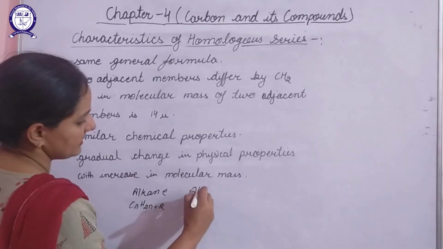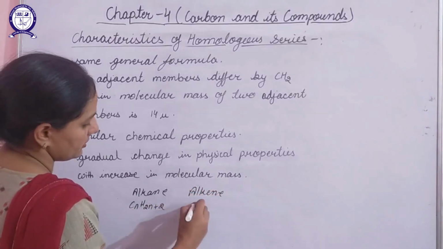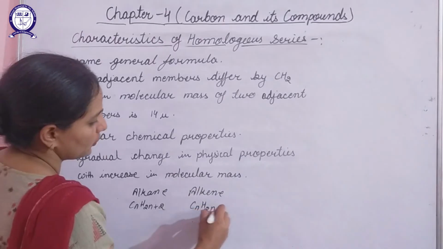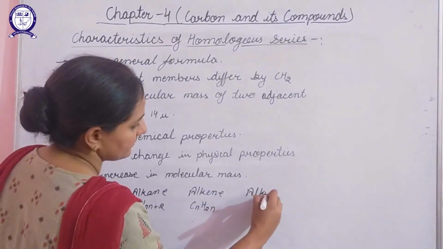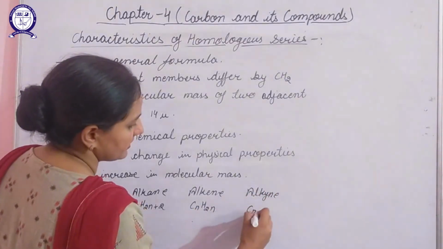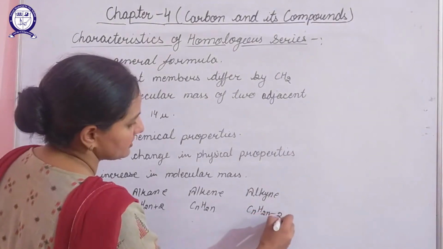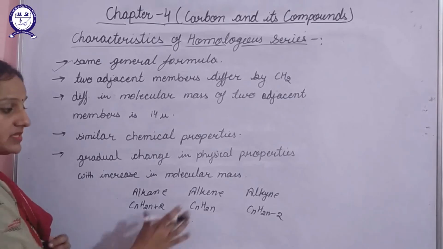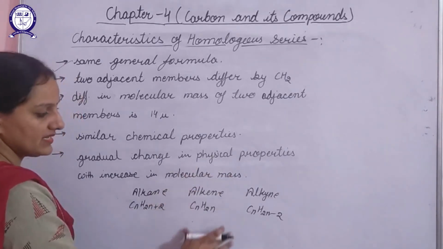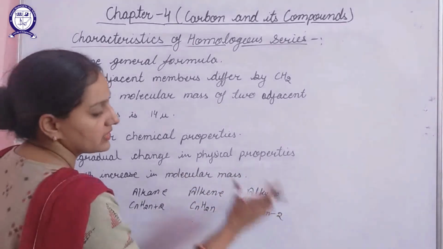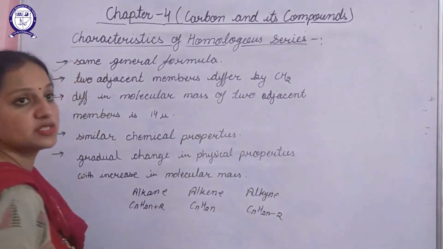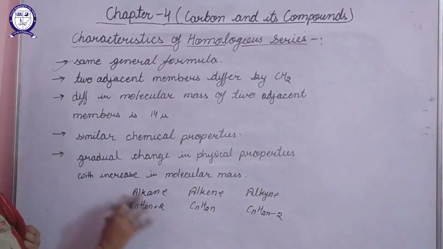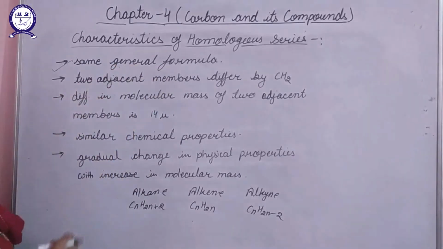For alkenes, it is CnH2n, and for alkynes, the general formula is CnH2n-2. So with this common formula, all the alkanes could be represented, with this formula all the alkenes, and with this formula all the alkynes. So they all will have the same general formula.